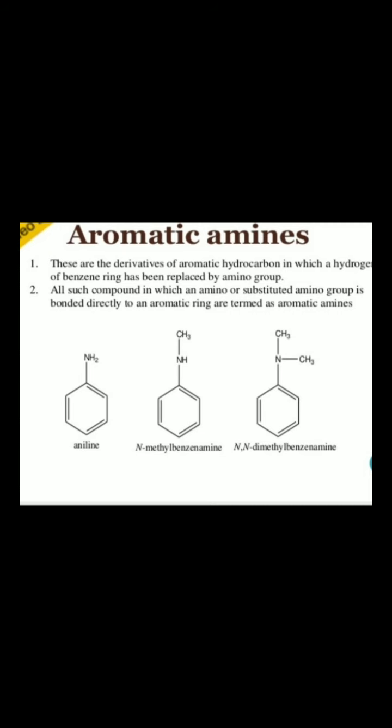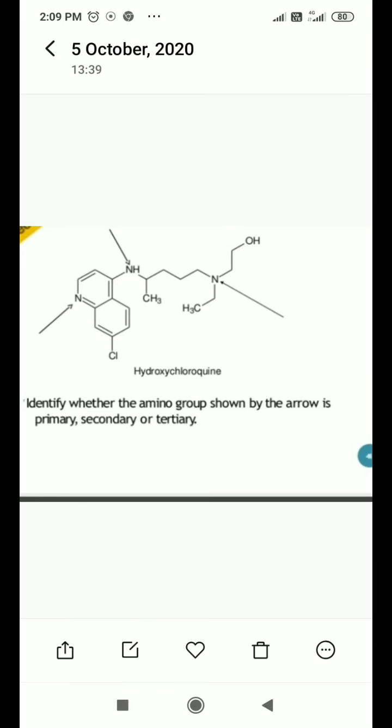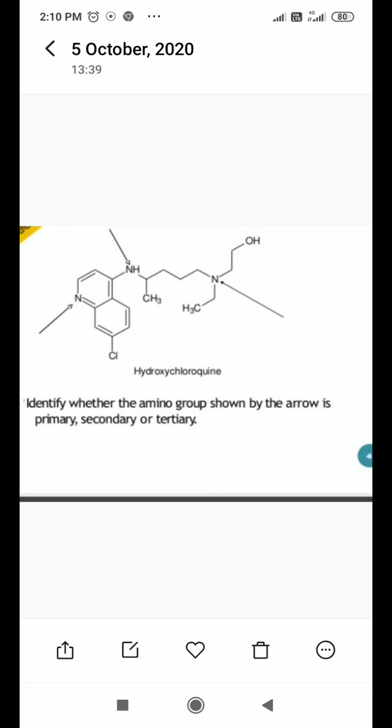This is all about the aromatic amine. Then one example is given here, that is hydroxychloroquine. You might have heard of hydroxychloroquine many times in this COVID-19 crisis. It is actually anti-malarial in category, but it is used against COVID-19 or coronavirus.